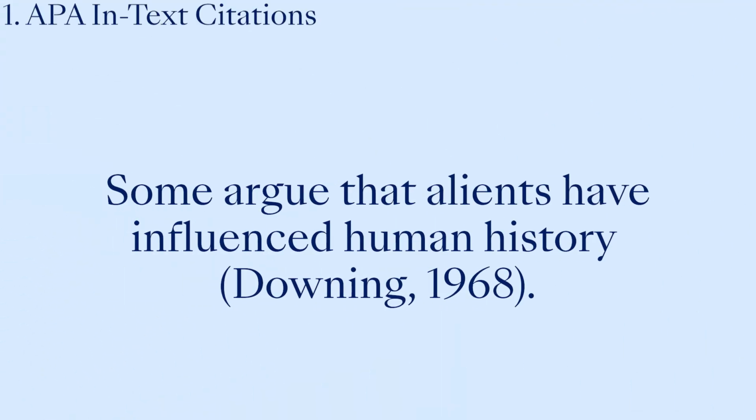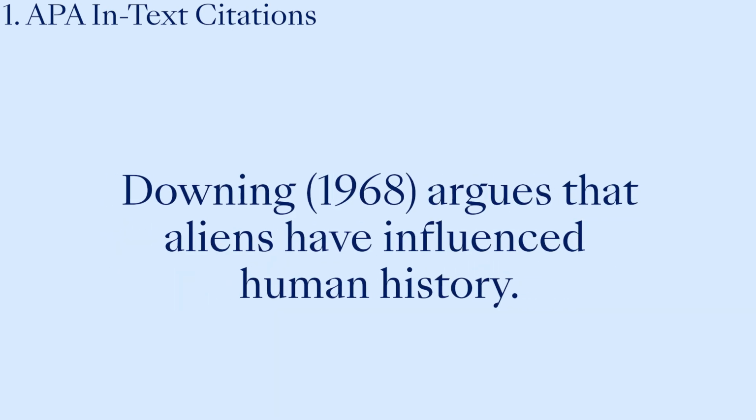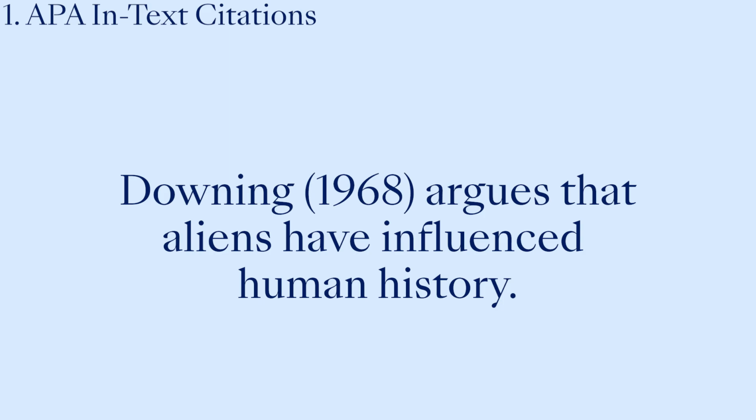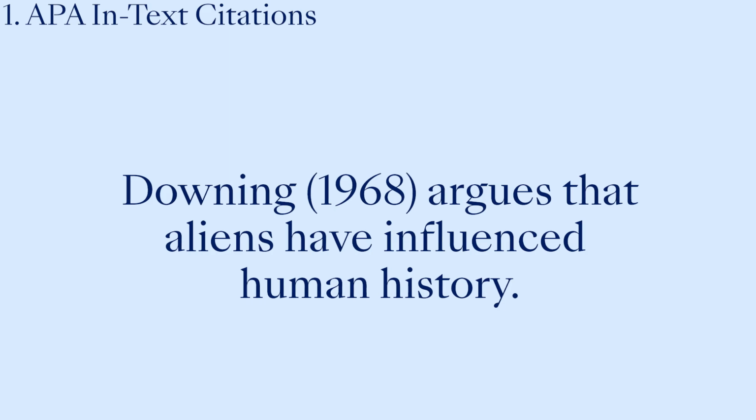If you've already named the author in the text though, you only need to give the publication date in brackets. Let's look at two examples. Some argue that aliens have influenced human history (Downing, 1968), in brackets separated by a comma. Or Downing (1968) argues that aliens have influenced human history.